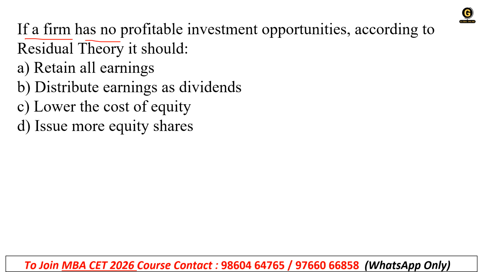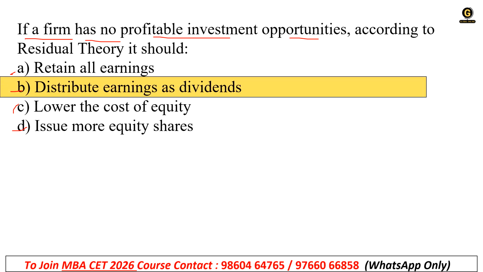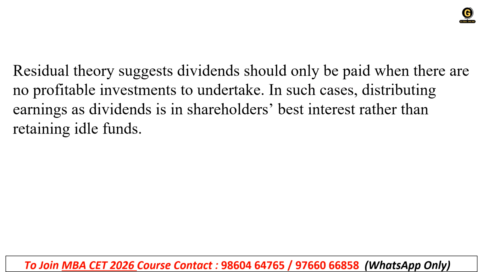If a firm has no profitable investment opportunities, according to the residual theory, it should A. Retain all earnings, B. Distribute earnings as dividends, C. Lower the cost of equity, or D. Issue more equity shares. According to the residual theory, it should distribute earnings as dividends. Residual theory suggests dividends should be paid when there are no profitable investments to undertake.